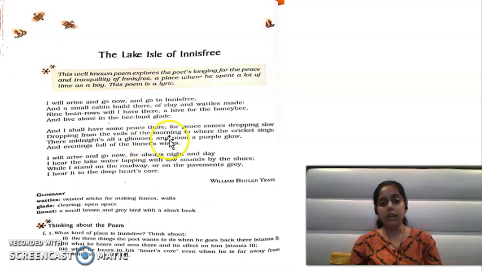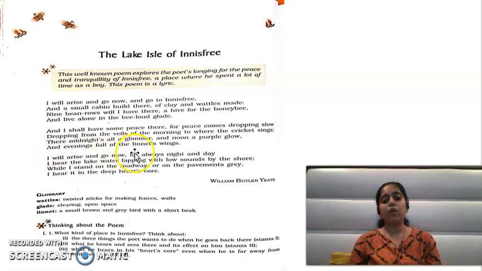Midnight is very starry, and noon a purple glow. And how are the afternoons in this lake? The afternoon जो है एकदम चमकीली afternoons है, चमकीला दिन है, एकदम with a purple glow. Purple glow, why we are saying? Because जो दिन की रोशनी है बहुत एकदम चमकीली रोशनी है, and that's why the poet is calling it purple glow. Okay, so the midnights are starry, glimmery, very shiny, and the afternoons are also having a purple glow. एकदम glowing afternoons है, एकदम चमकीली धूप है दिन में.